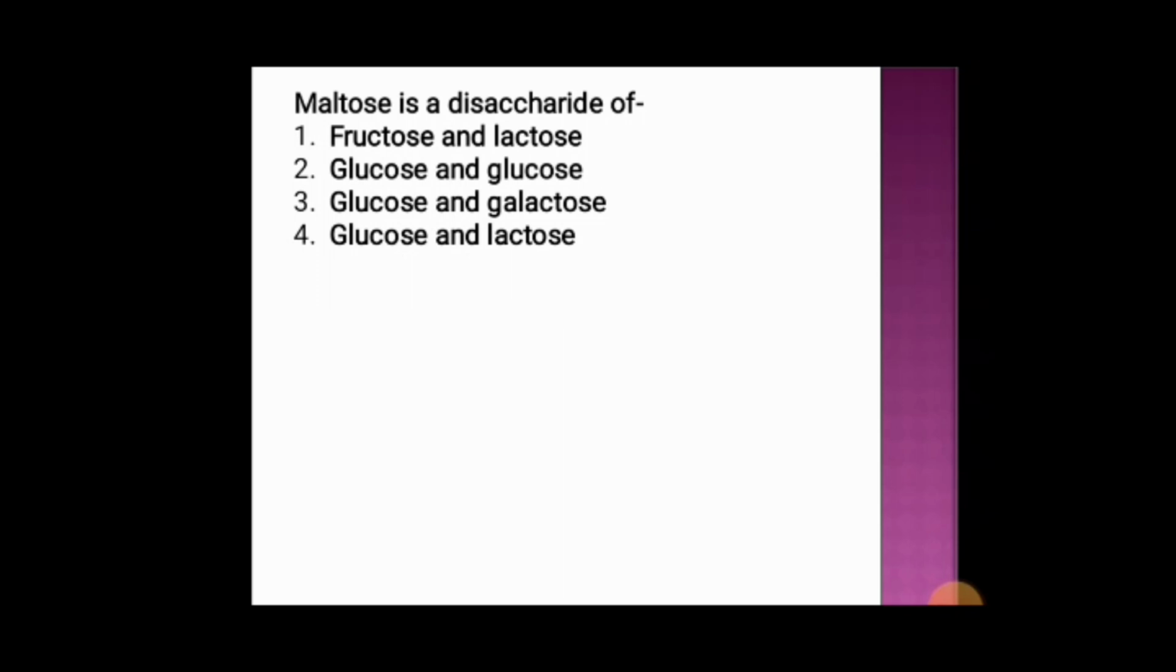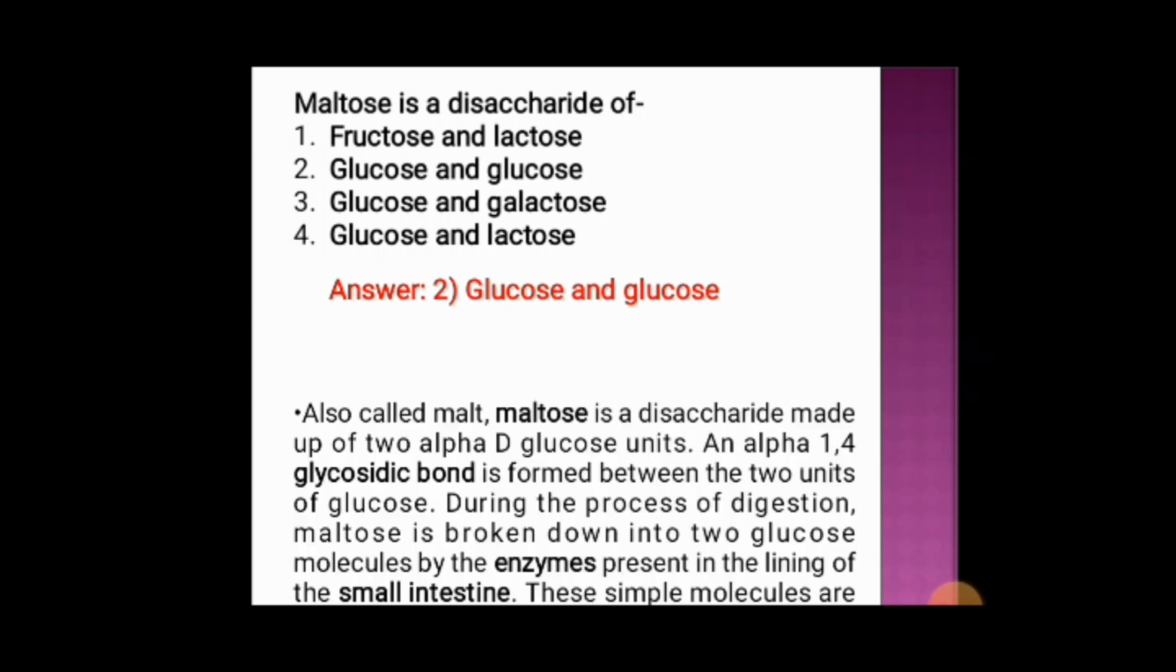Next question. Maltose is a disaccharide of option 1 fructose and lactose, option 2 glucose and glucose, option 3 glucose and galactose and option 4 is glucose and lactose. And the correct answer is option 2 glucose and glucose.